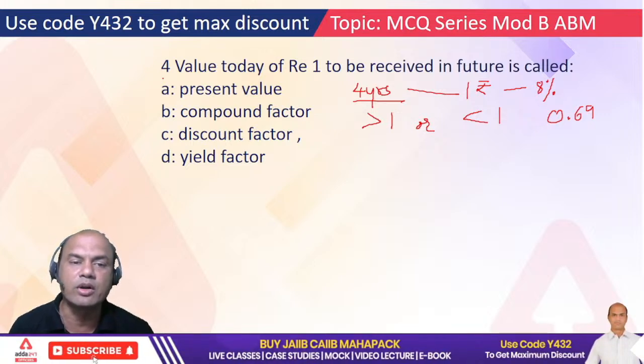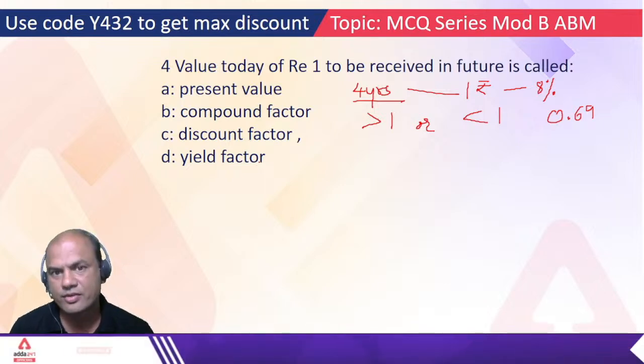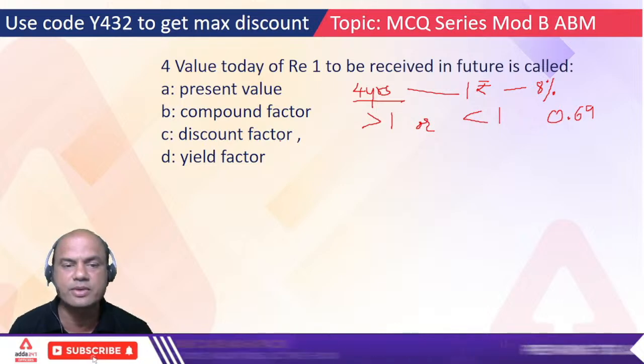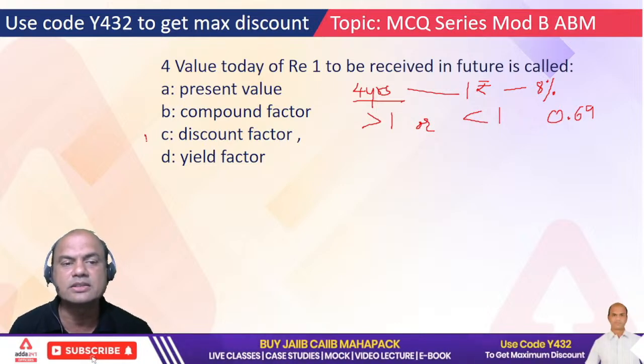So that's why it is called as what? Present value, compound factor, discount factor, yield factor. So the correct answer is A, B, C or D. Which one? Fast. Yes, answer is C. Correct.